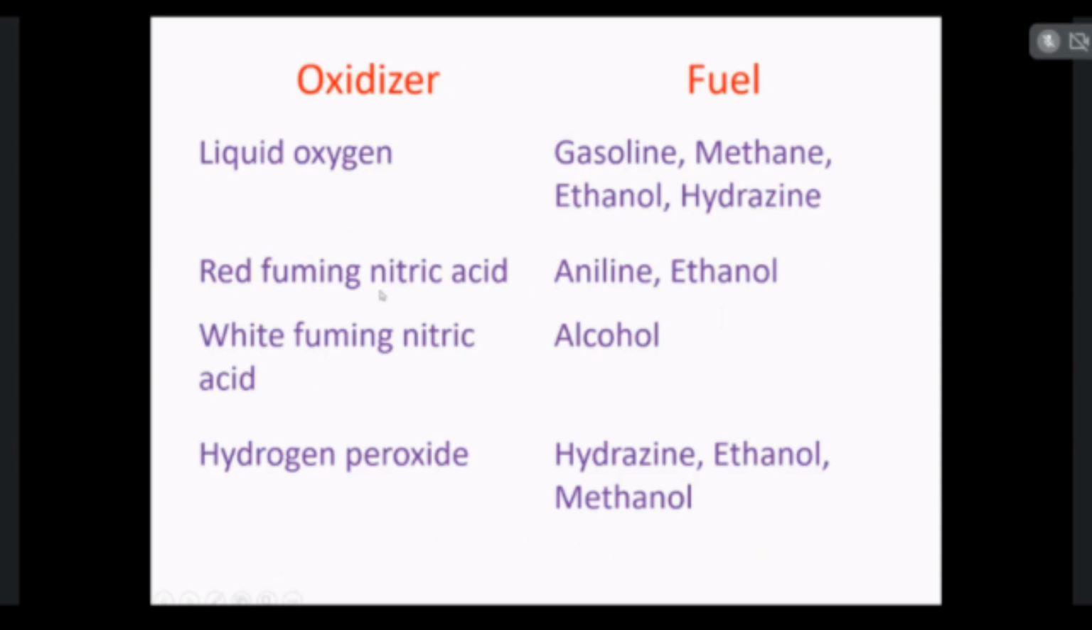So remaining propellants are the gasoline, methane, and ethanol. If red fuming nitric acid is used as oxidizer, aniline and ethanol are used as fuel. If white fuming nitric acid is used as oxidizer, alcohol is used as fuel. If hydrogen peroxide is used as an oxidizer, hydrazine, ethanol, and methanol are used as fuels.